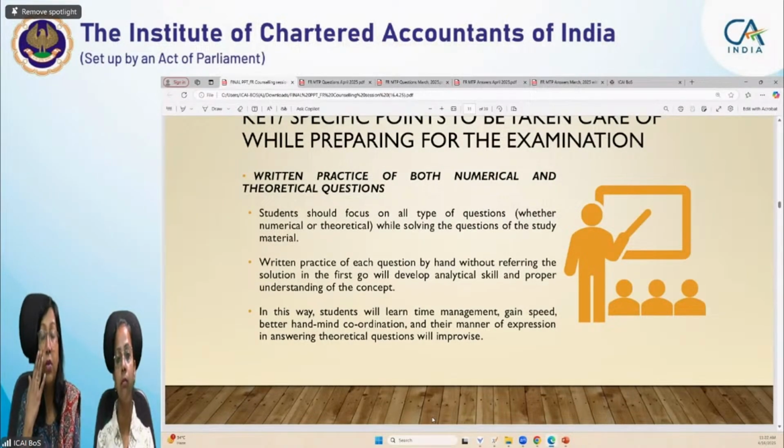So numerical questions are there in your financial reporting, but theoretical questions are equally important. In theoretical questions, what happens? In your study material or anywhere, a full one page answer is given for any particular question. When you write, you will find that you are not able to write more than two paragraphs.